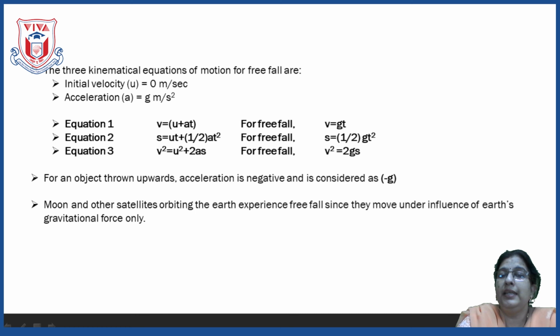meter per second square. Now, the Moon and other satellites orbiting the earth experience free fall since they move under the influence of earth's gravitational force only. At the start of the lesson, we learned the example of centripetal force, and that is why we say the moon and the satellites keep on revolving around the earth because of free fall, means there is vacuum, and in the vacuum they keep on revolving around the earth, only one force is acting on them. Is it clear? So, this was everything about free fall.